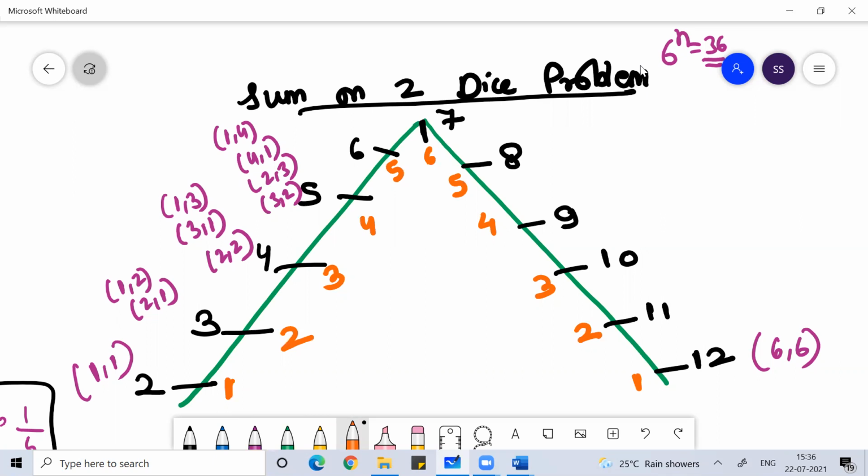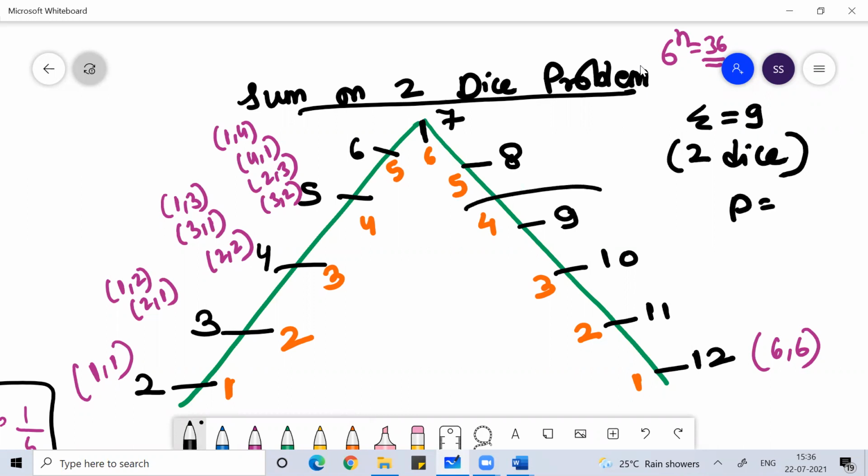So tomorrow, if you get any sum problem, if I ask you what is the probability to get a sum of 9 when 2 dice are rolled? Sum of 9 means favorable outcome is 4. So the answer will be 4 by 36, or 1 by 9. I hope you people are getting this. So this is the shortcut formula you can remember.